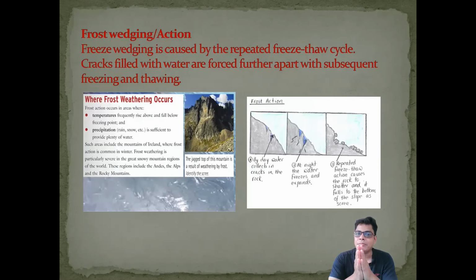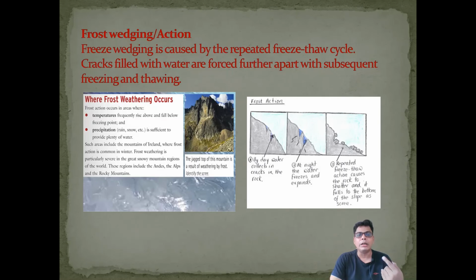And whenever the winter season comes, this water is converted into ice or snow, and at that time in the gap expansion occurs, and over time the crack develops slowly in the rocks or in the mountain or hill areas.